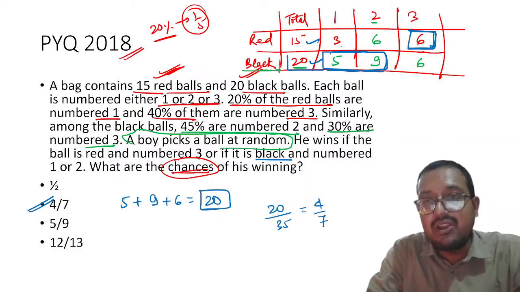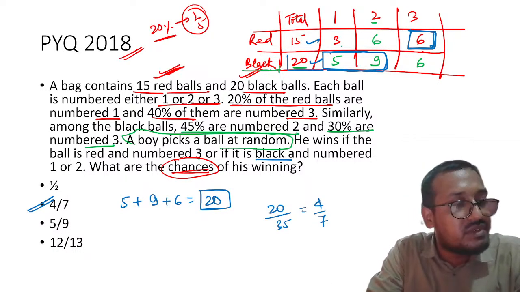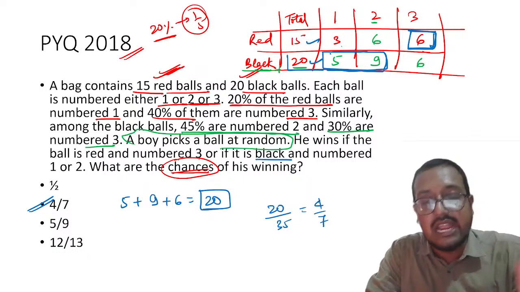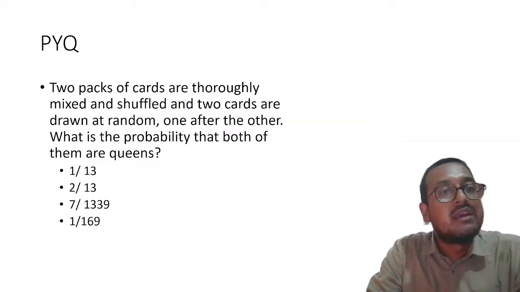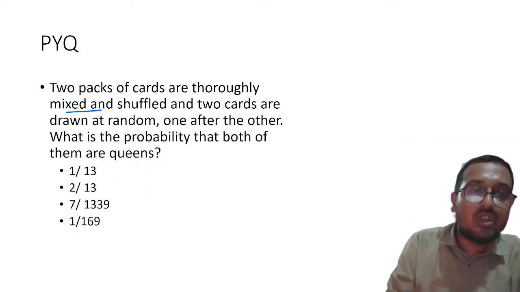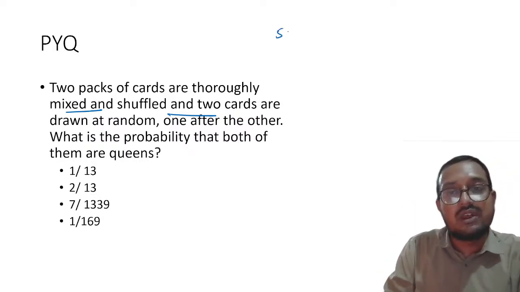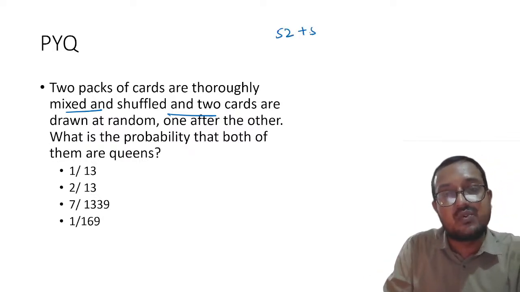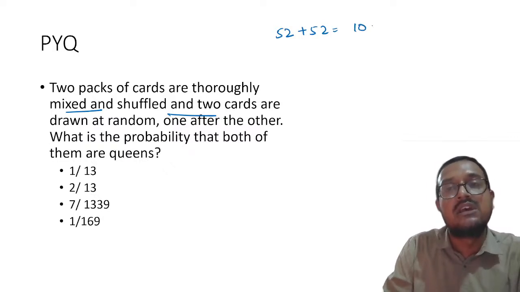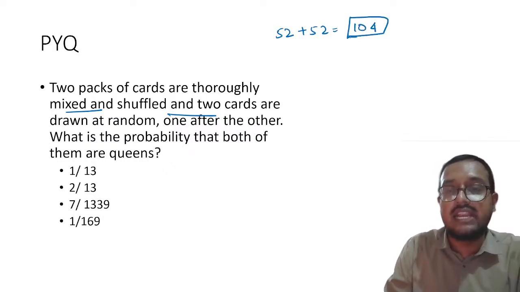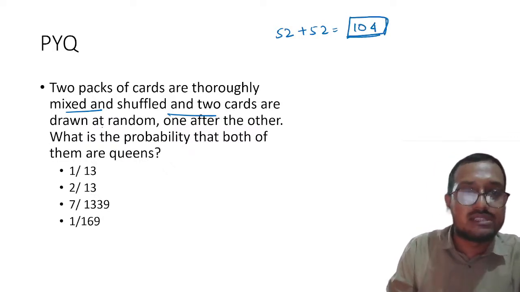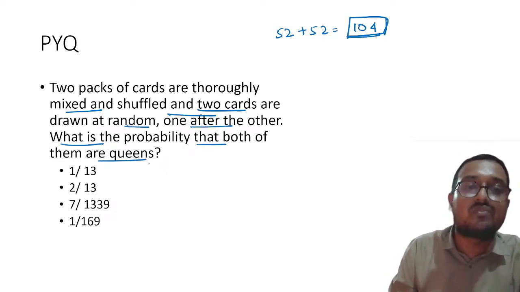It might seem a little bit longer, but if you practice it, trust me, within minutes you can solve it. This is kind of low hanging fruit. Next one: 2 packs of cards are thoroughly mixed and shuffled and 2 cards are drawn at random. So my dear students, one deck of cards has 52 cards, another deck has 52 cards. Total will be 104 cards, right? Now 2 cards are drawn at random one after another. What is the probability that both of them are queens?